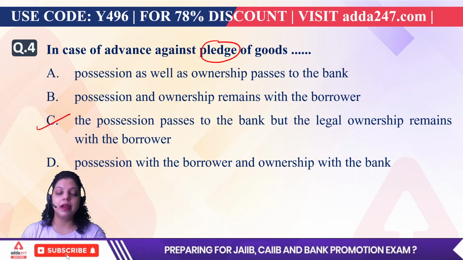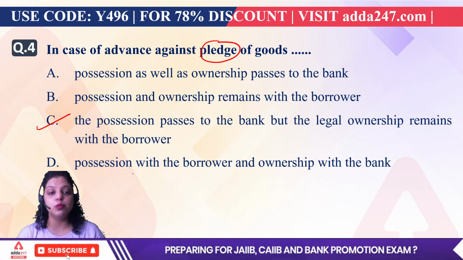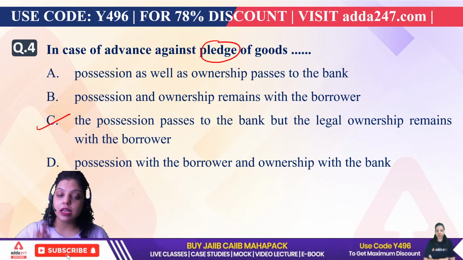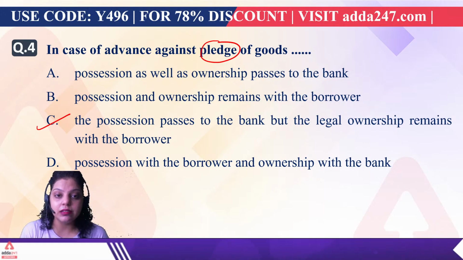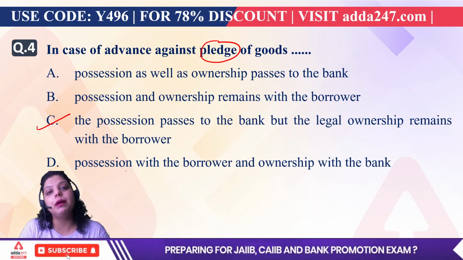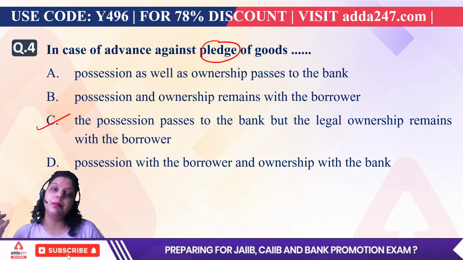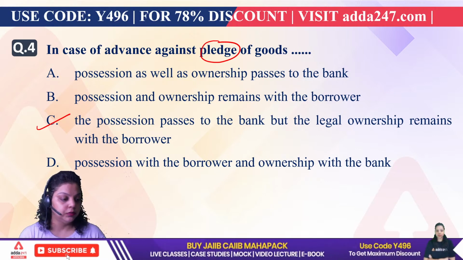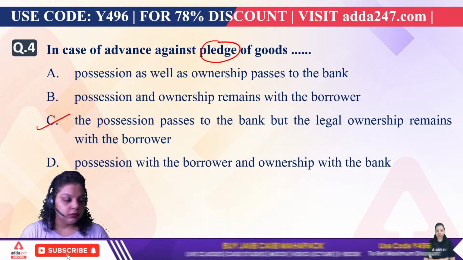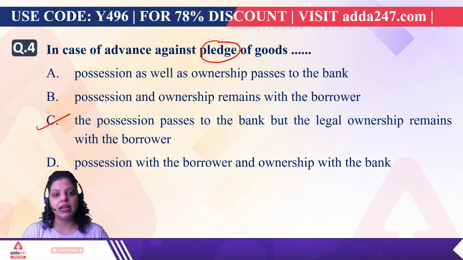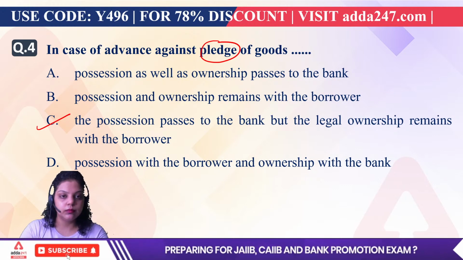When we talk about pledge, pledge is a type of security which is movable. In pledge you are giving a type of security to the bank which is movable, and that particular security's possession passes to the bank, but the owner will remain the customer. So the right answer will be your C. Next.